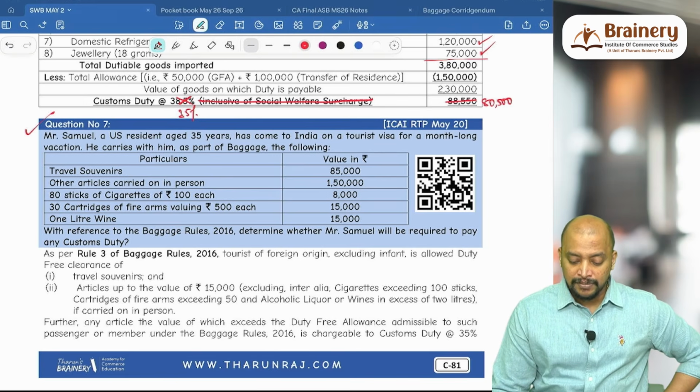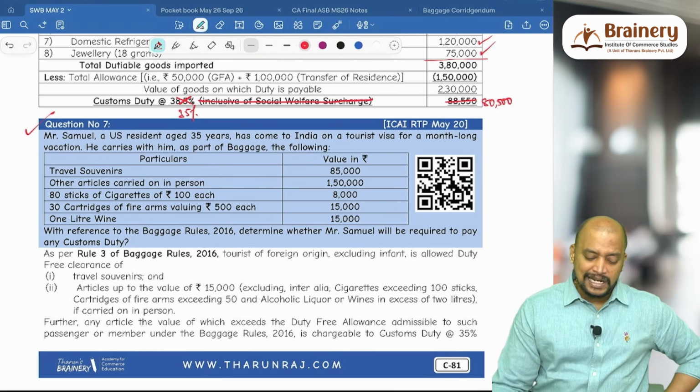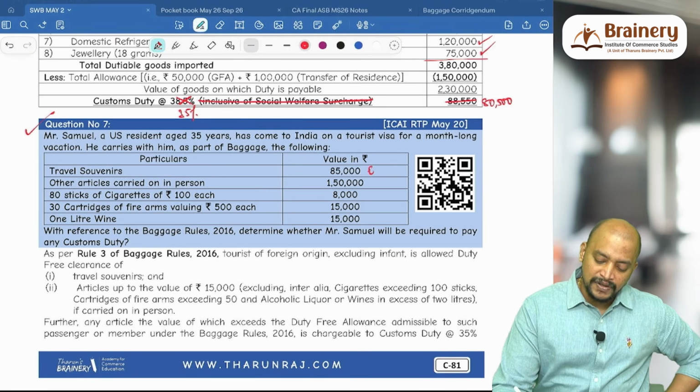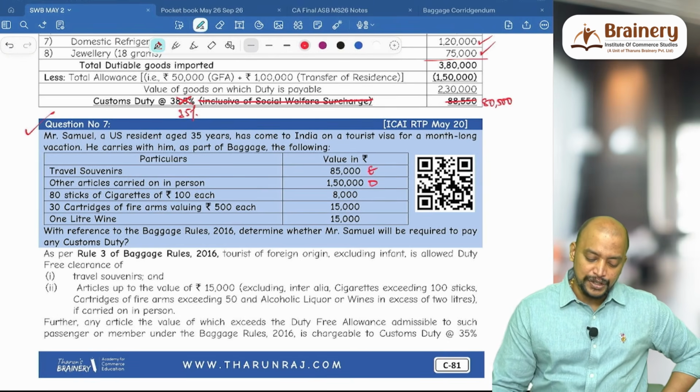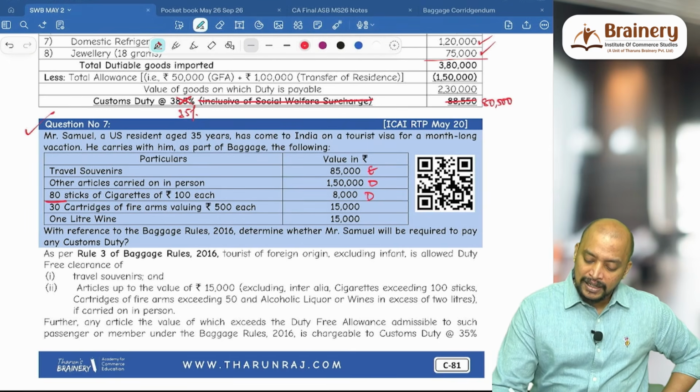He carries with him as part of baggage the following: travel souvenirs 85,000, other articles carried on in person 1,40,000. Travel souvenirs will be exempted. This 1,50,000 is dutiable. 80 sticks of cigarettes of 100 each, 80 sticks dutiable, and it is eligible for GFA. Even this is also eligible for GFA.